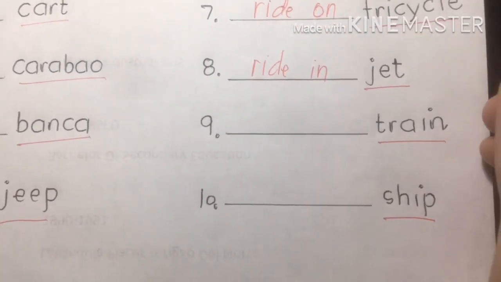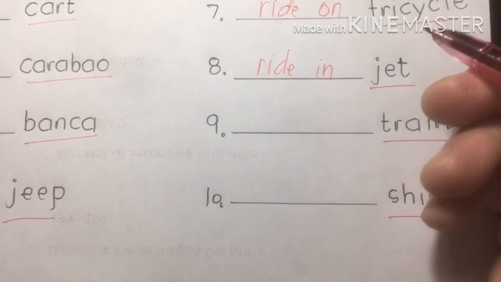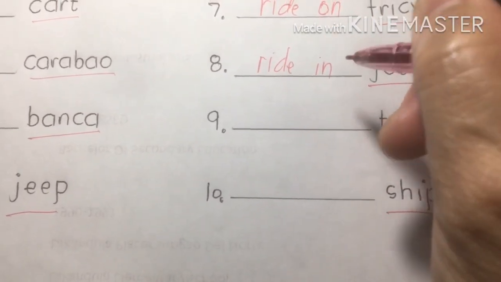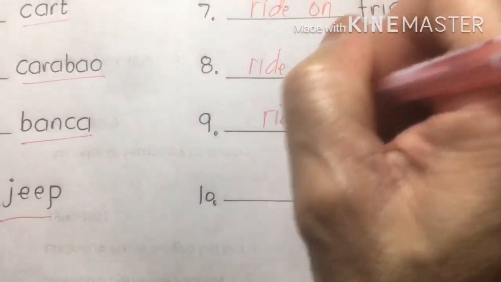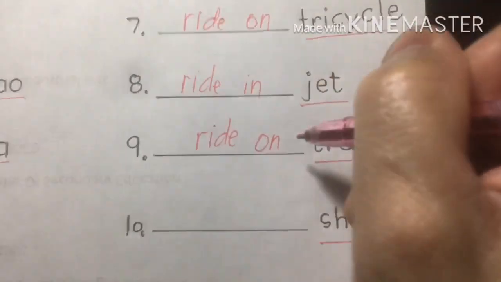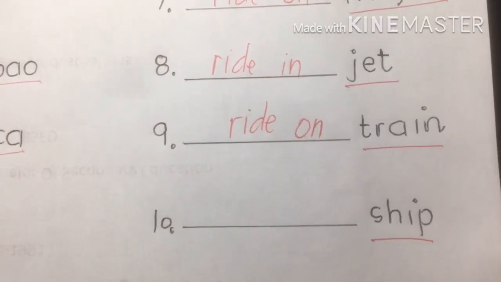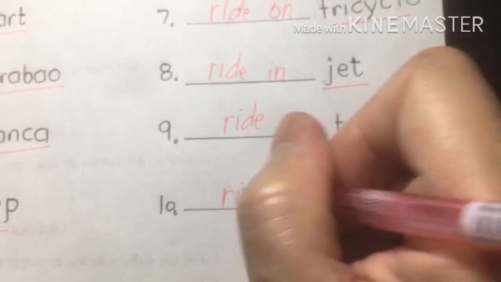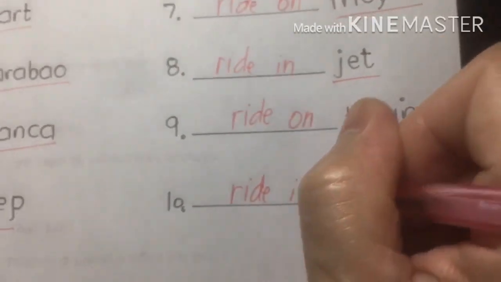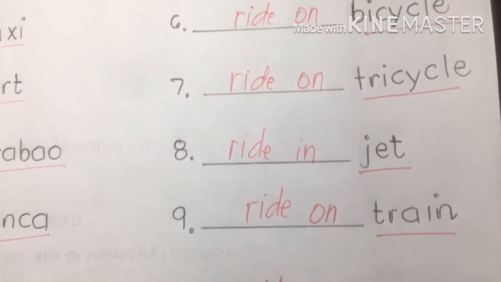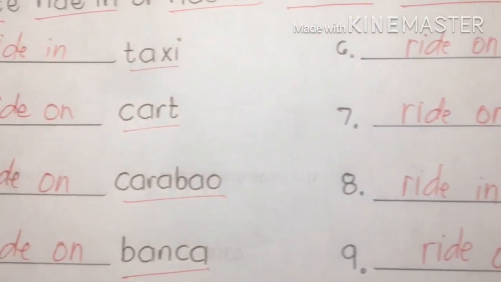A train belongs to the larger transportations or vehicles, so we can use ride on. Ship. Okay, for a ship we use ride in. Okay, that is how we're going to use, my dear viewers, ride in and ride on.